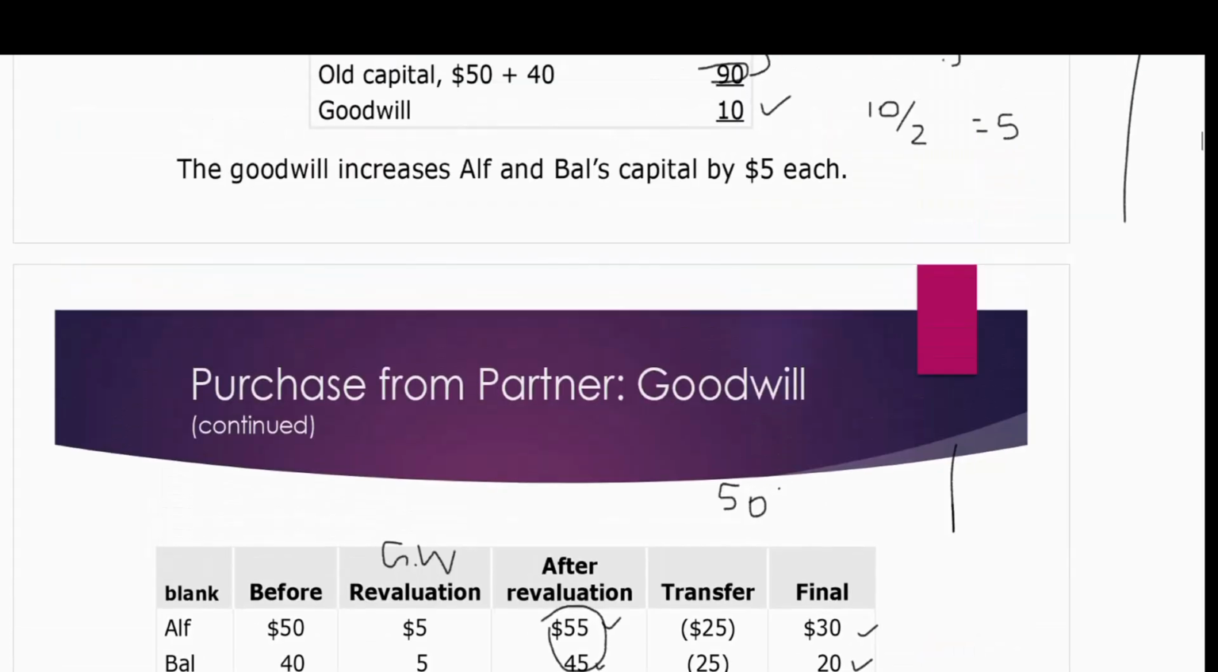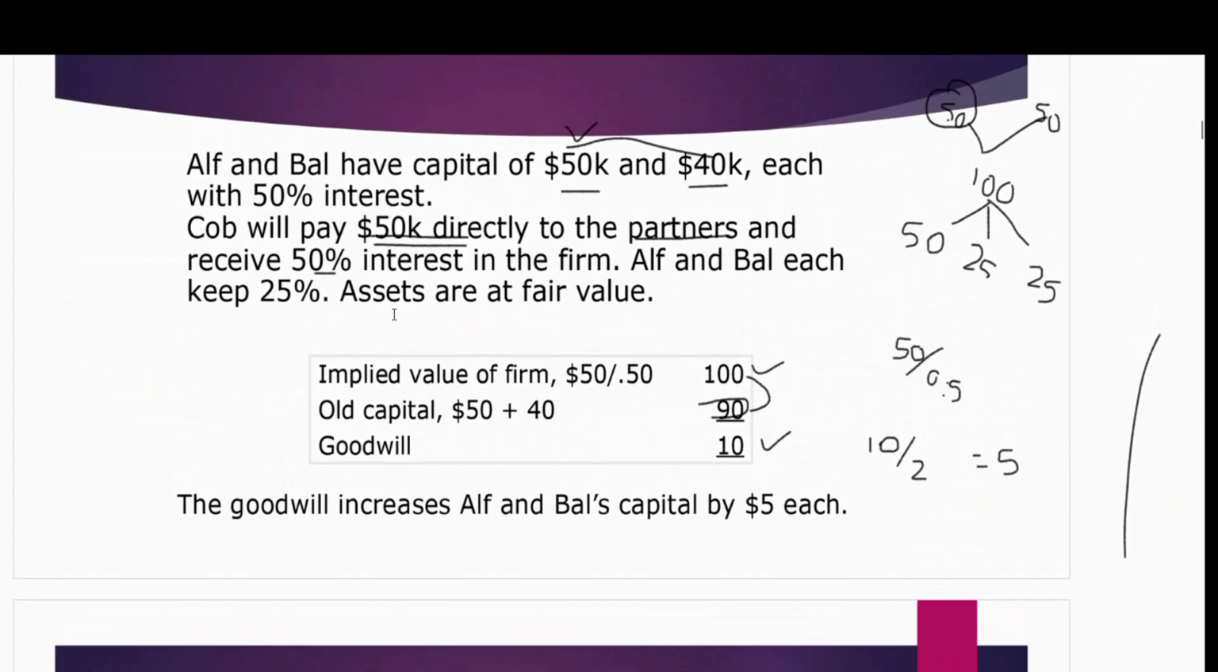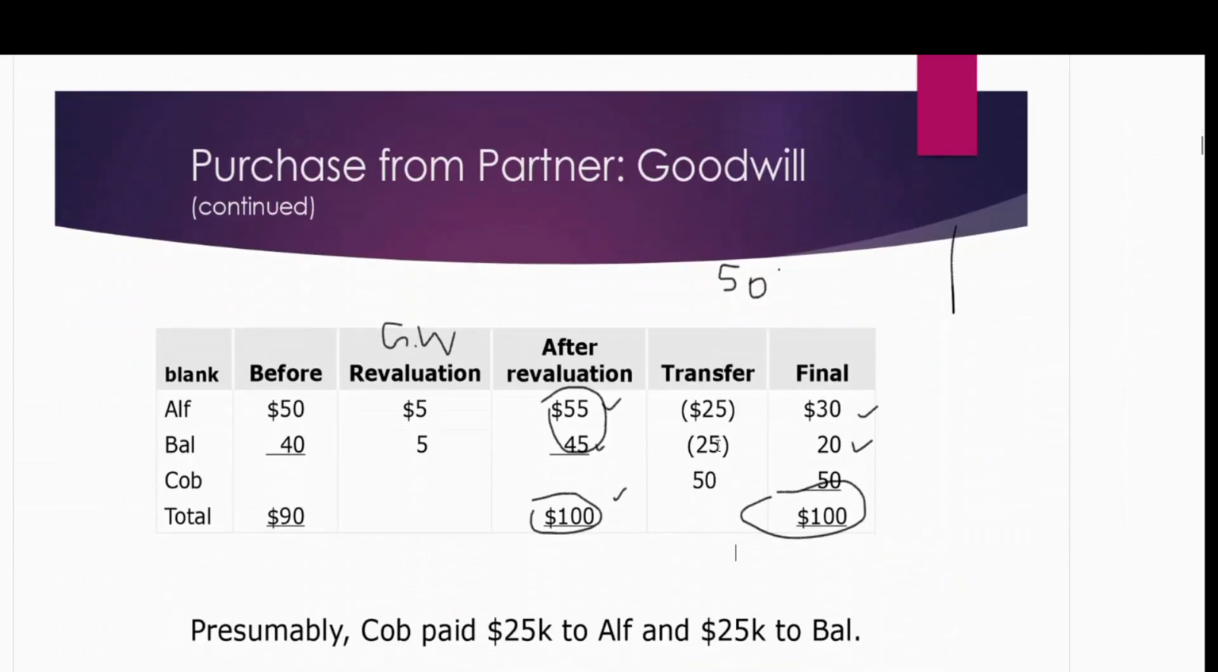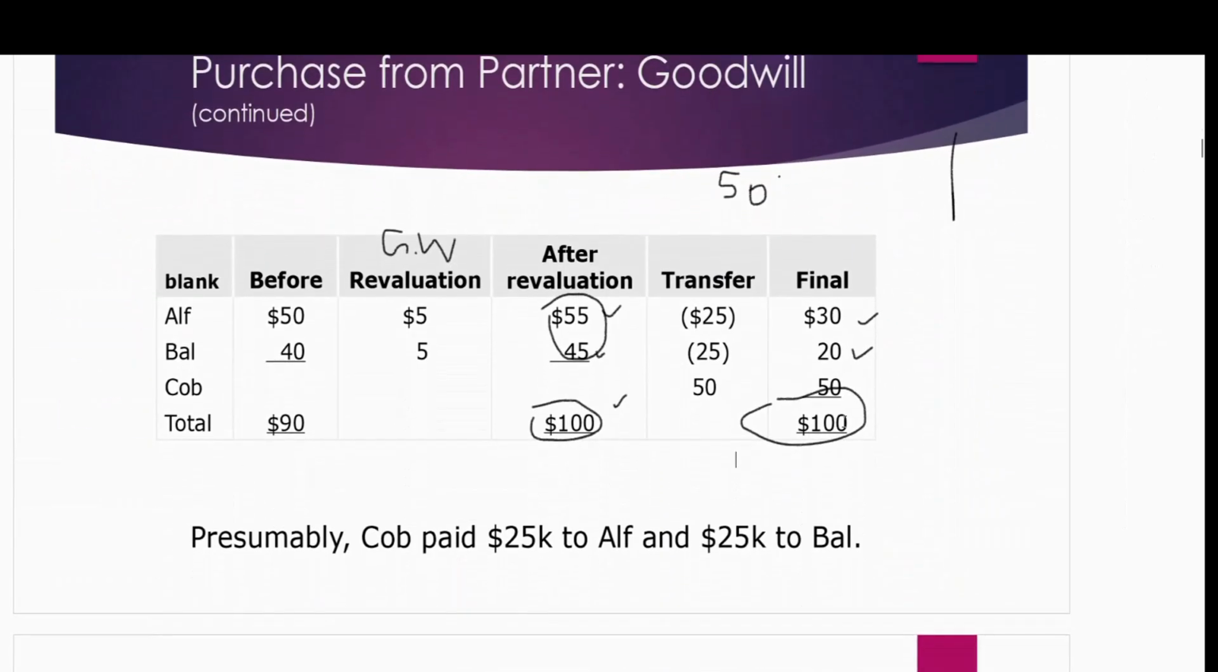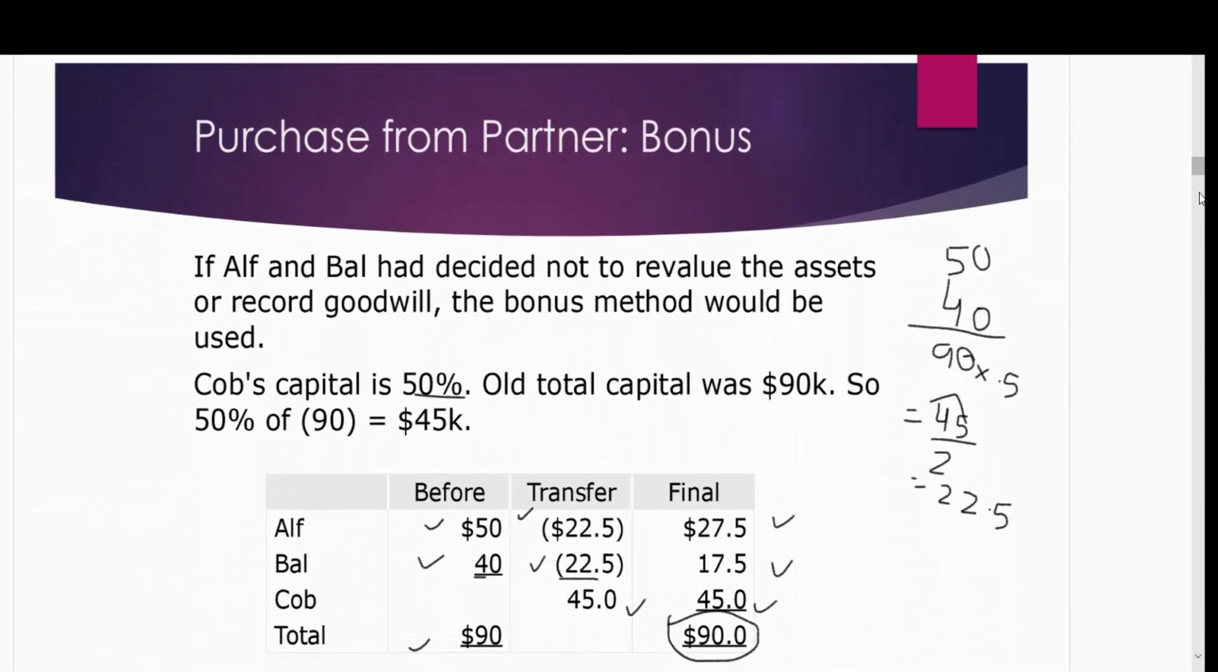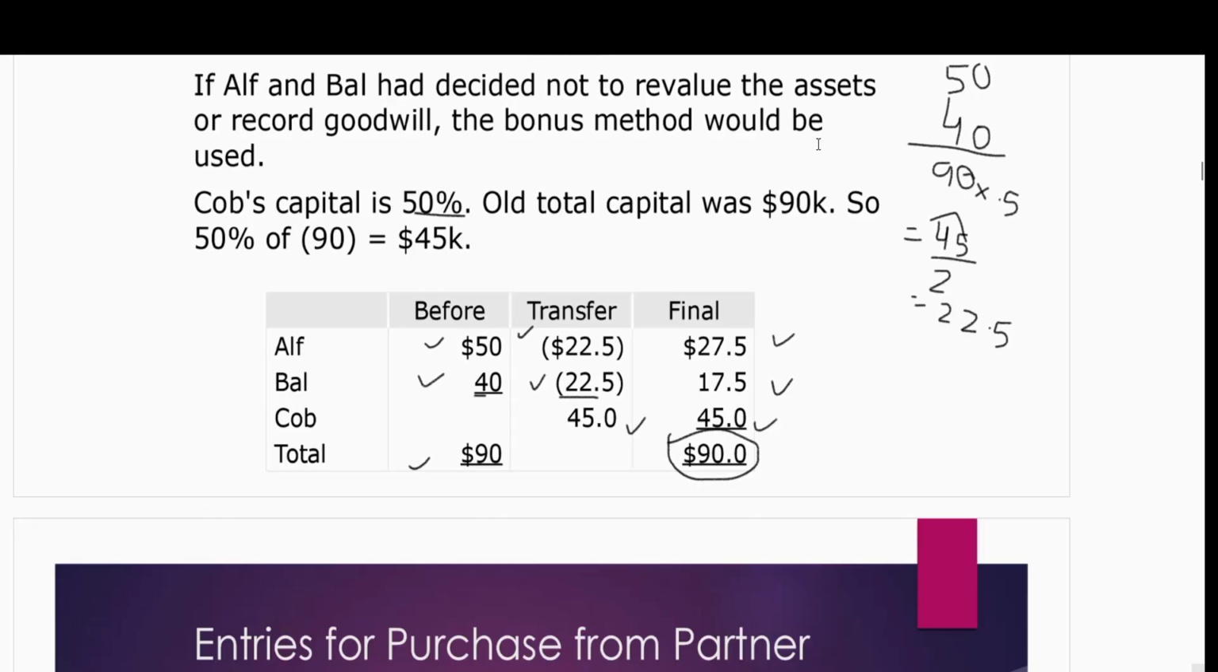If you see over here, I have it here. Can you see the revalued 100? It should be 100. So that's why we recorded the $10 goodwill. So it should be equal to the revalued assets. But if we follow the bonus method, because we did not revalue, it will equal the old capital, 90K. So this is the first scenario, in which the new partner purchases from the old partner.